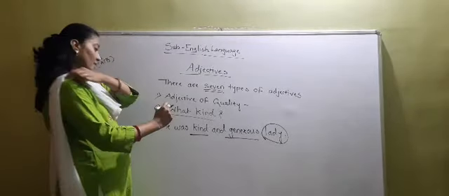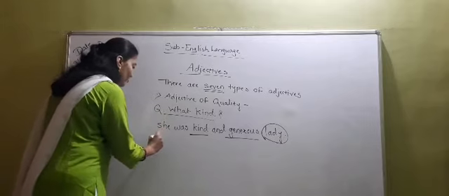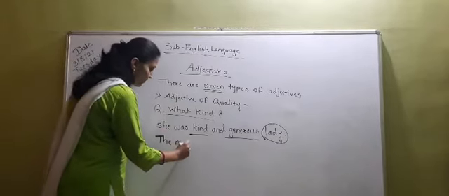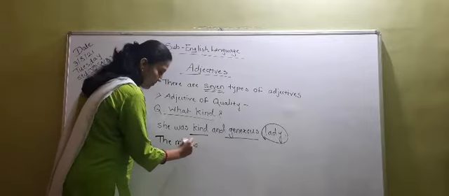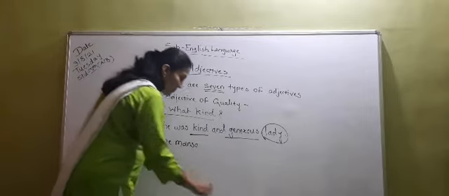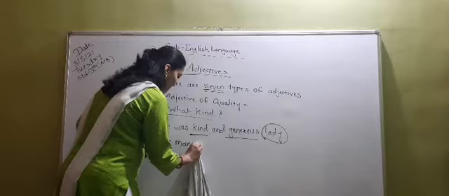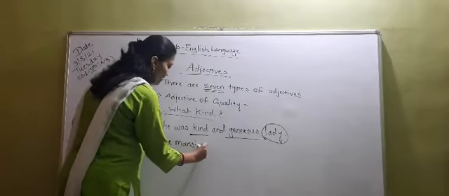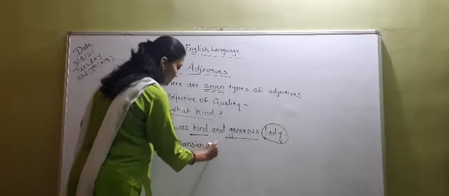Now, see another example. The mansion was large and airy.